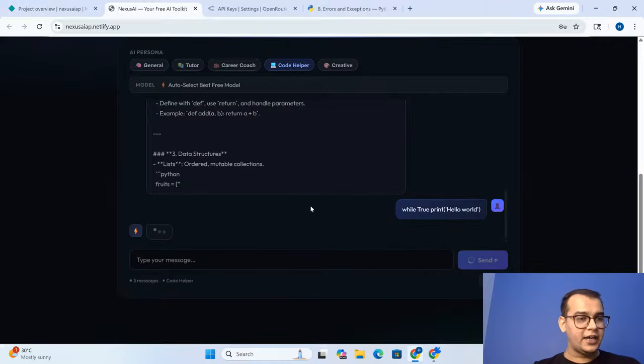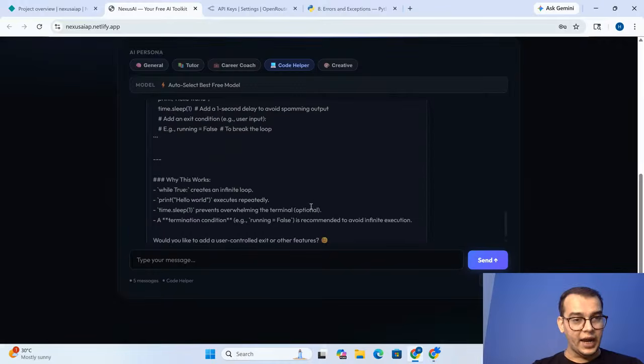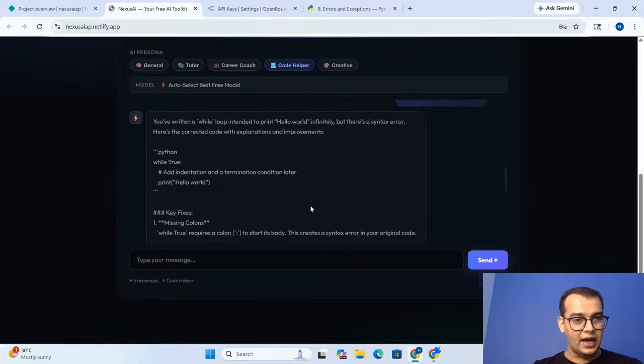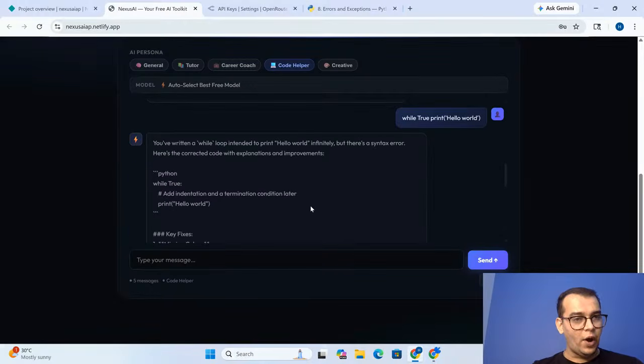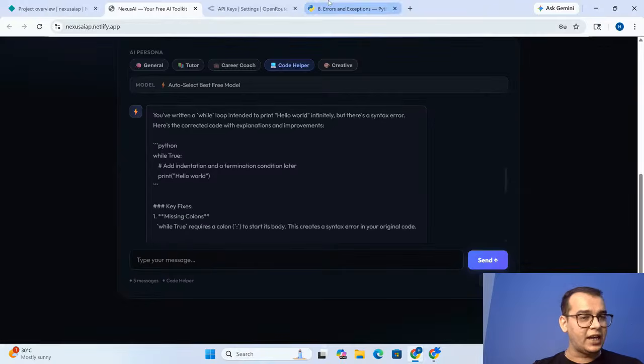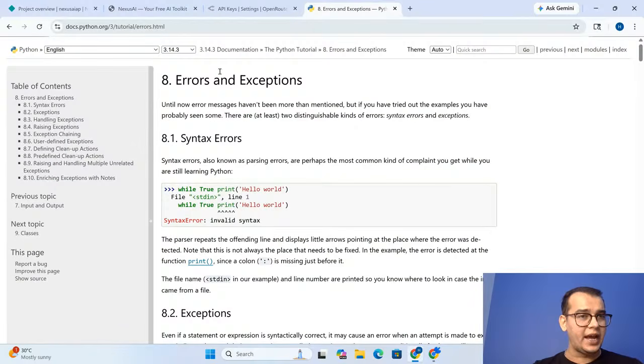As you can see this, guys. We'll wait for some time. Now I can see that it says you have written a while loop intended to print hello world incorrectly, right? That's the syntax error. I am aware of the syntax error as well.